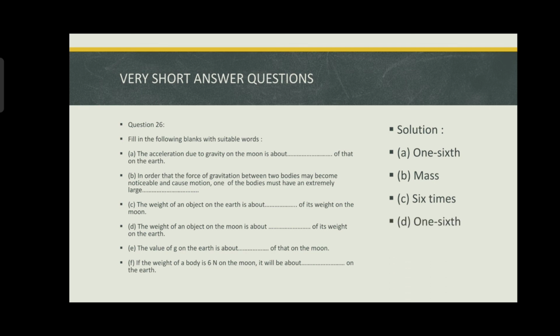The value of g on the earth is about dash of the value on the moon. So the answer for this will be 6 times, because here they are asking the value of gravitational acceleration, not the universal gravitational constant. Seventh, if the weight of a body is 6 newtons on the moon, it will be about 36 newtons on the earth, because it will be 6 into 6, as the gravitational force is 6 times on the earth.